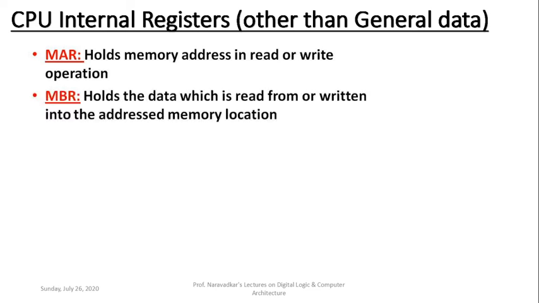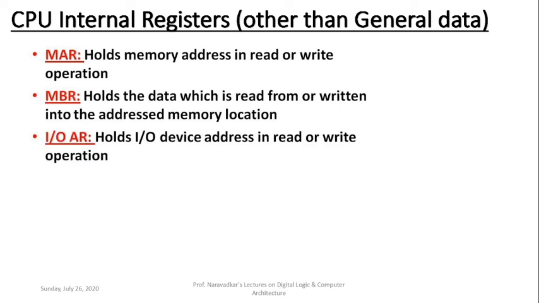Next is MBR. It holds the actual data which is read from memory or written into the addressed memory. It means MAR holds the address of memory and MBR holds the corresponding data which is read from or written into that memory.